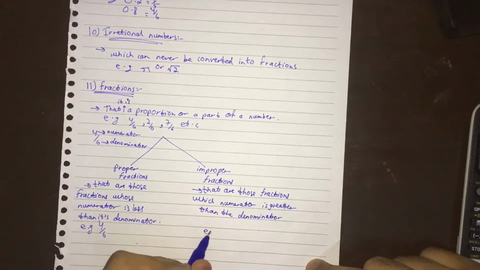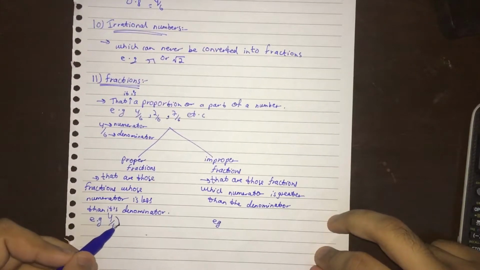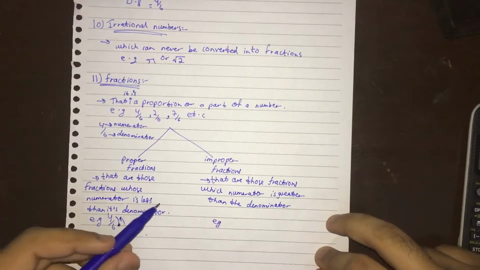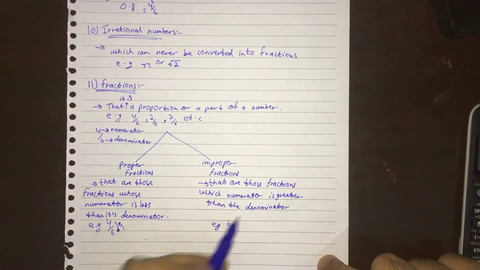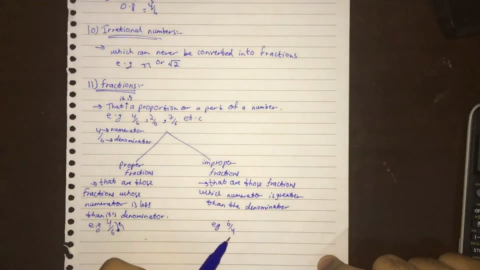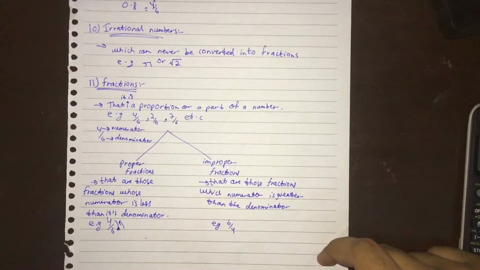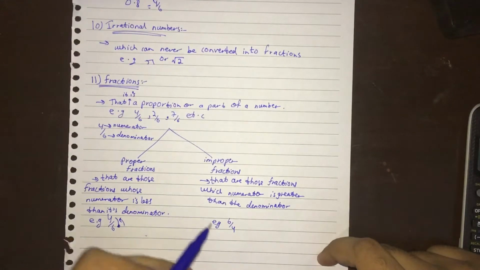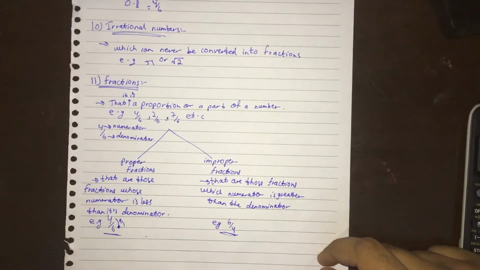For example, we just switch the places if we want to make it an improper fraction. For example, 6 upon 4, because now the numerator has become 6 and the denominator has become 4, which satisfies the property of improper fractions, because the numerator is greater and the denominator is smaller. So this is an improper fraction and this is a proper fraction.